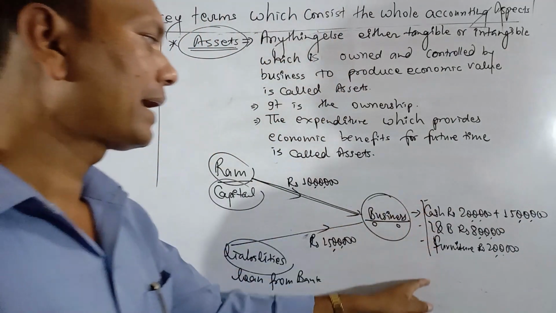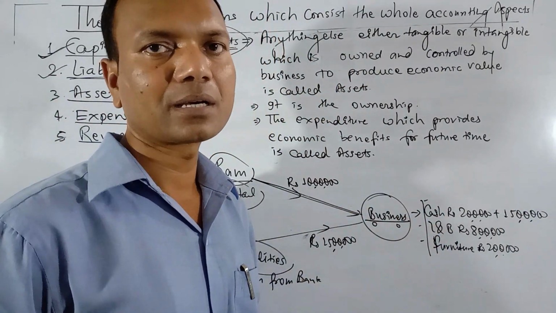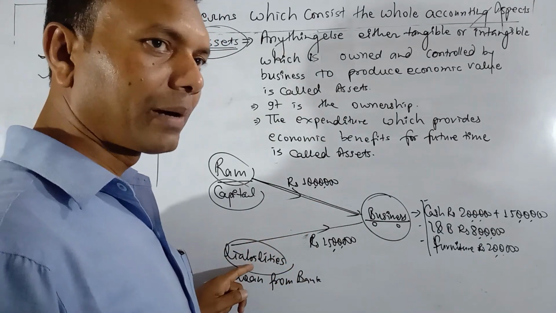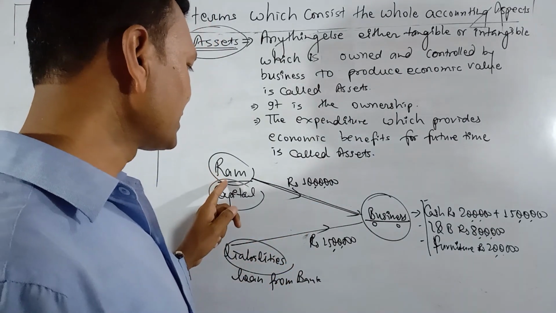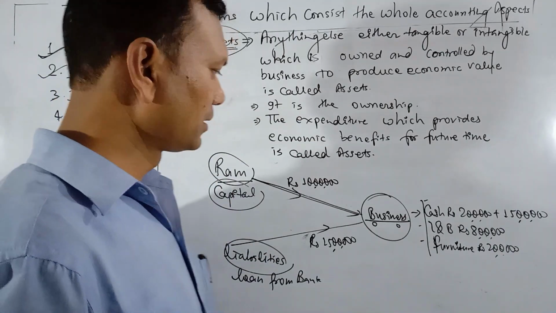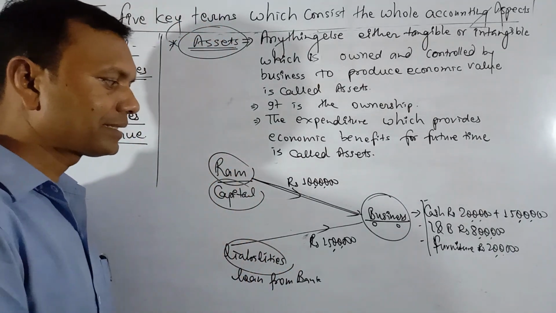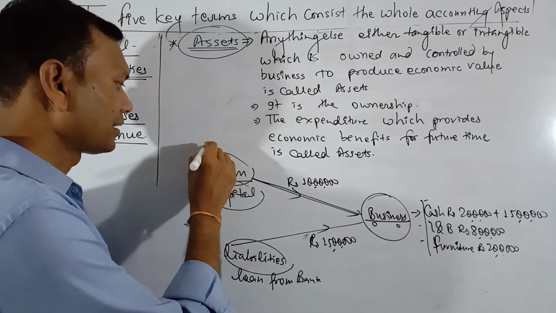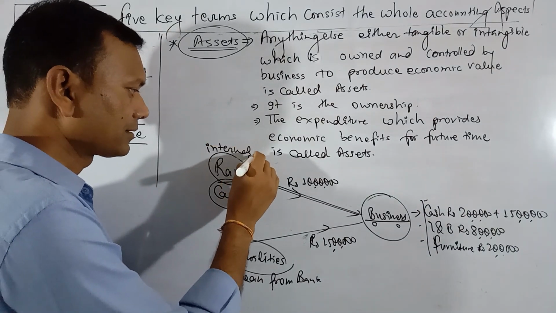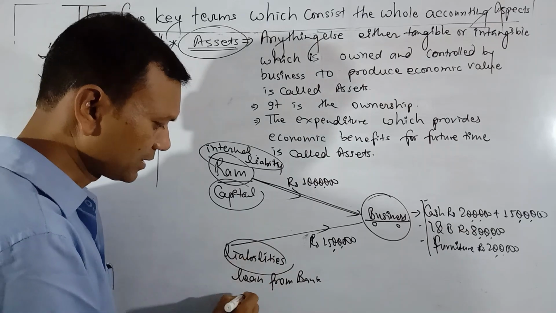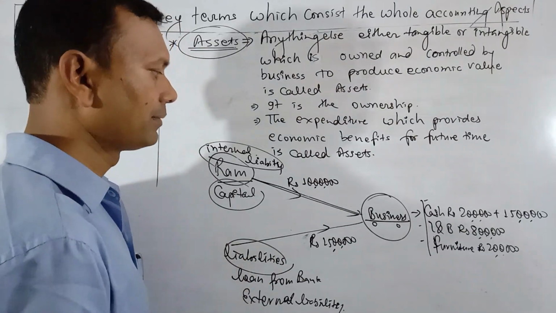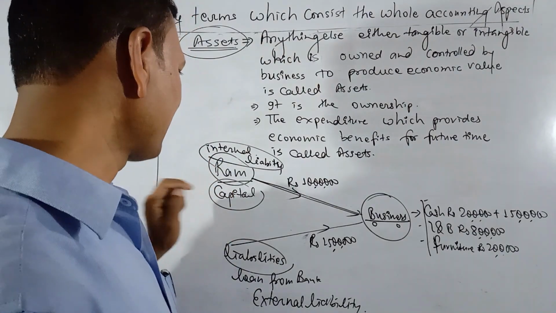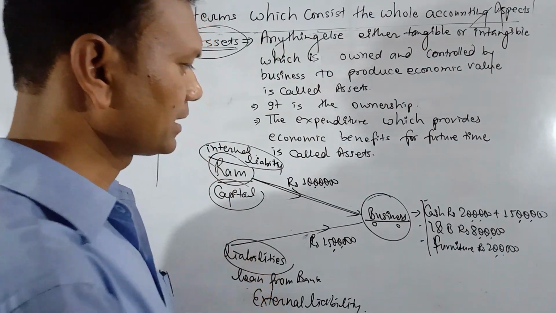So these all are the assets of the business organization, whether they have been received from the bank or from the proprietor. This is said to be internal liabilities and this is said to be external liabilities. Yes, we call Ram's capital internal liability, and the bank loan external liability.